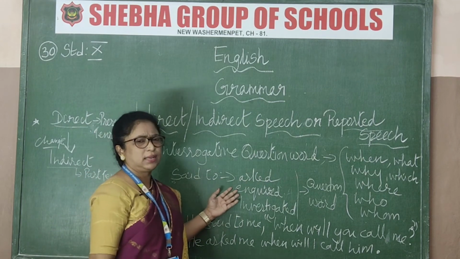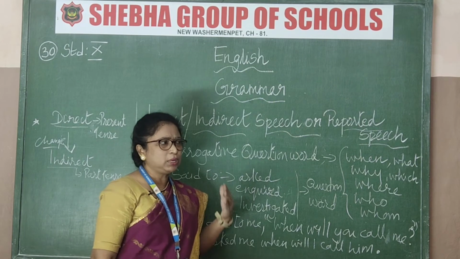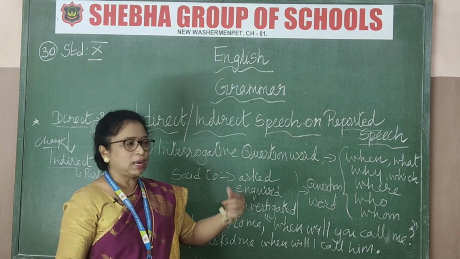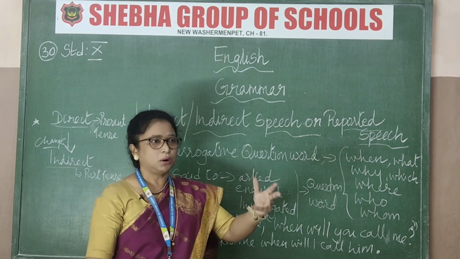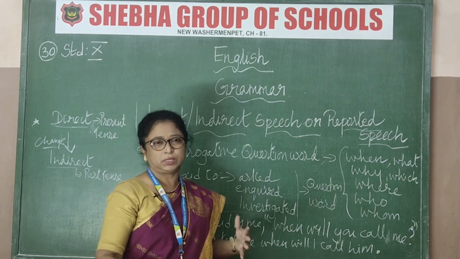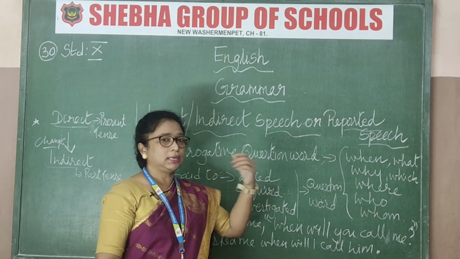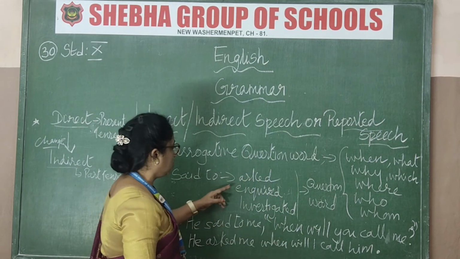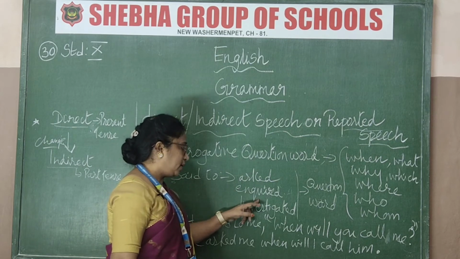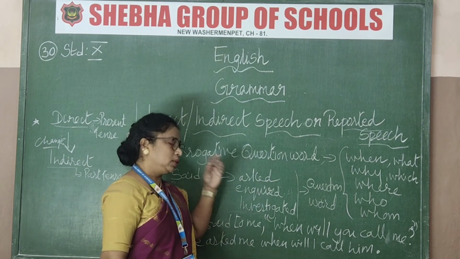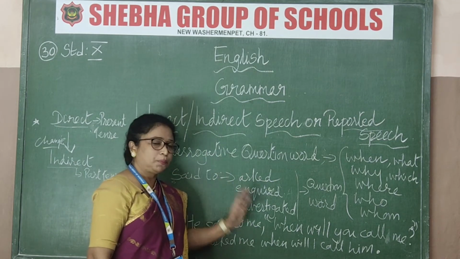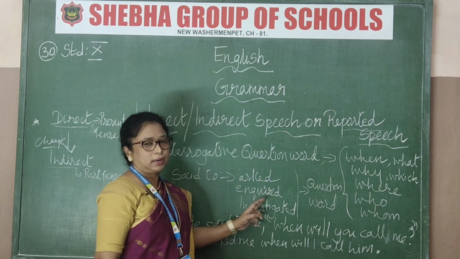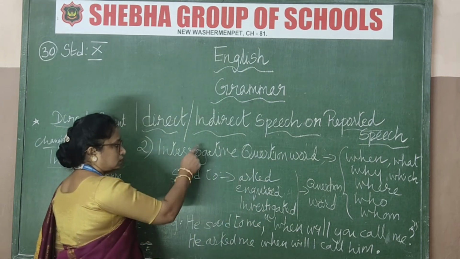Simple. If you want to write inquired, say if it is a police inquiry, the police is inquiring the inmates, some murder has happened. Now police will come and investigate. They will ask you questions. Where were you? How? When did you go? When did you come? All these questions. So if some official, a judge or the police, is asking you, then it should not be just asked. You must say inquired or investigated. In case you don't remember anything, no problem. If you just write asked also, it is enough. But to get a proper sentence, you can go to this: inquired or investigated.